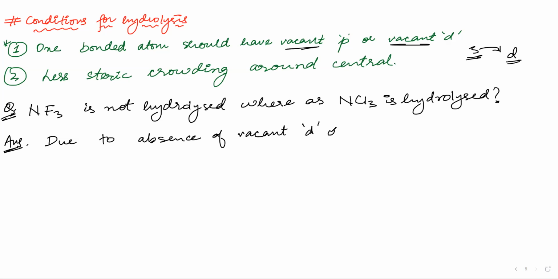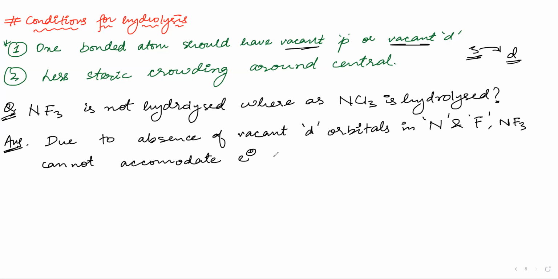Due to the absence of vacant d orbitals in nitrogen and fluorine both, none of them has a vacant d. NF3 cannot accommodate the electrons given by water. Now, but what will happen in NCl3?